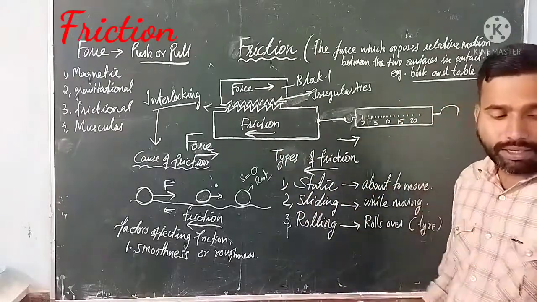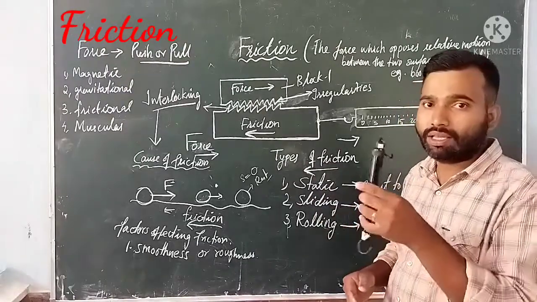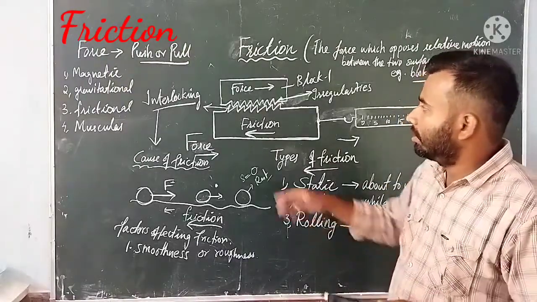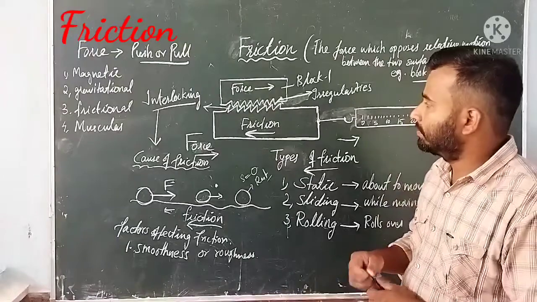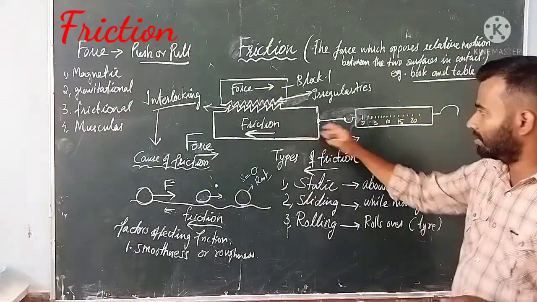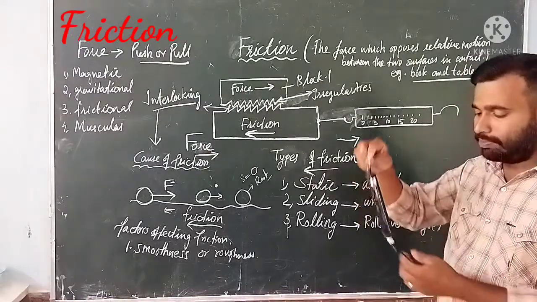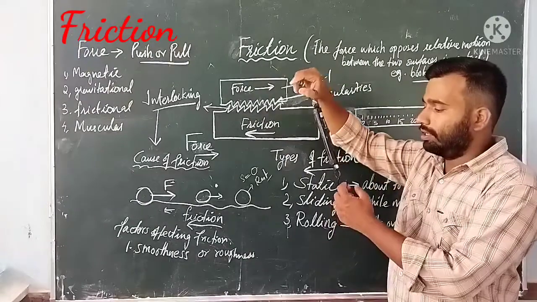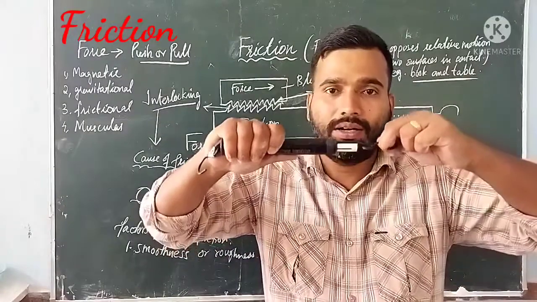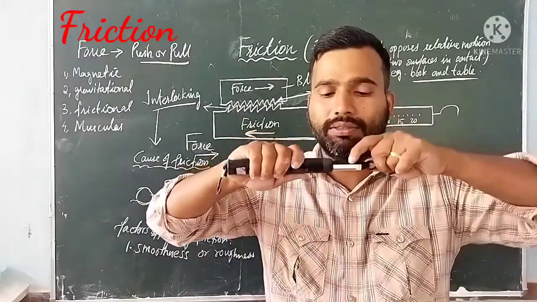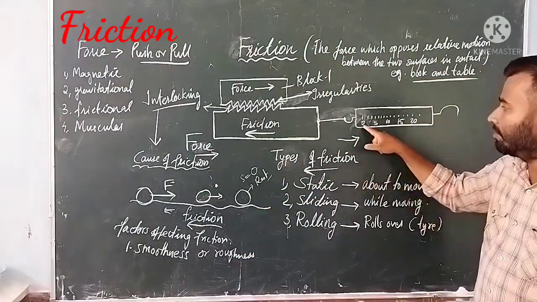Now, there is a device that is called spring balance. Using this, you can measure the amount of force that is required for the force of friction that is acting on a particular object. Imagine, due to lack of space, I have just drawn this spring balance over here, which has one spring inside. If you stretch it, you can see one scale is also inside. That scale measures the amount of force that you apply.